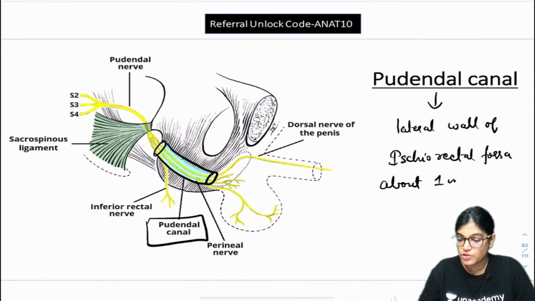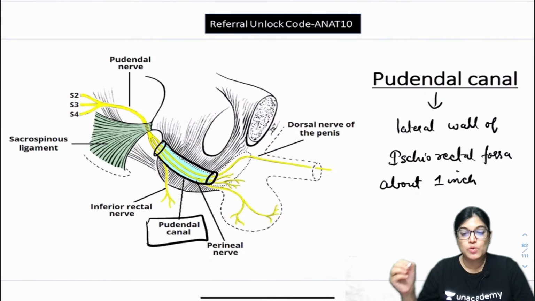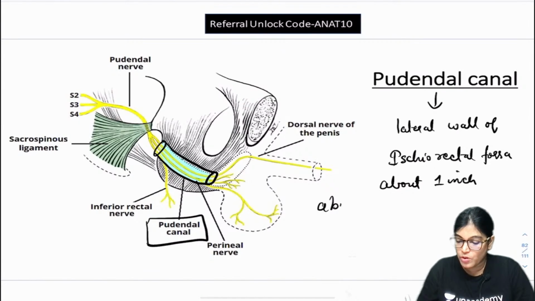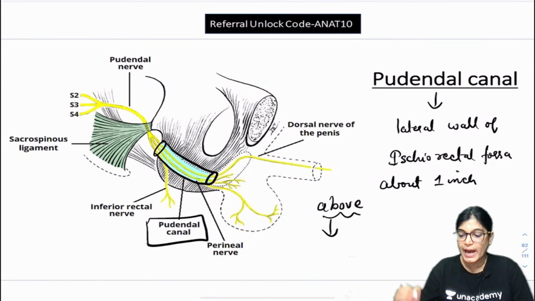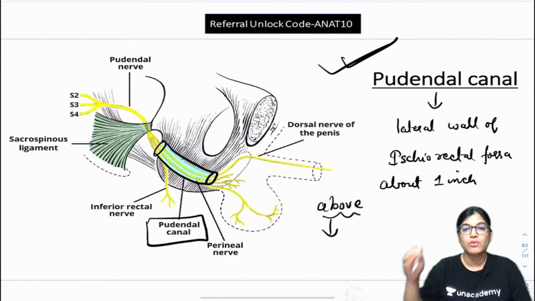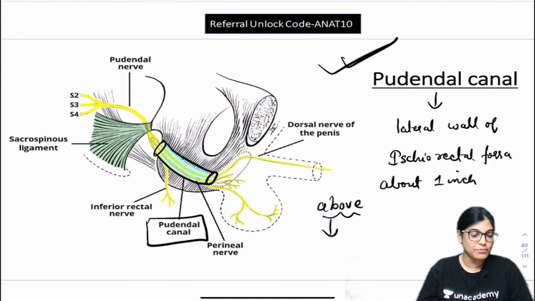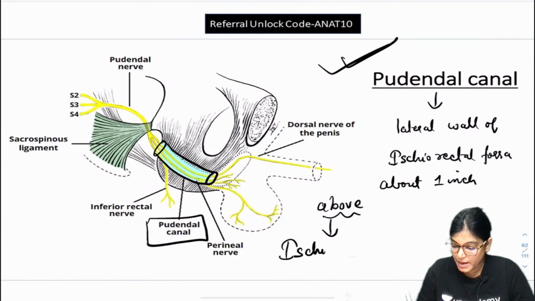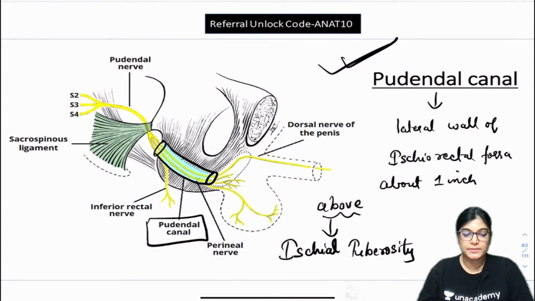Approximately 1 inch, which is 2.5 centimeters, above the bony landmark. Can anybody tell me above which bony landmark the pudendal canal or Alcock's canal is located? 2.5 centimeters above the ischial tuberosity. So, above the ischial tuberosity.